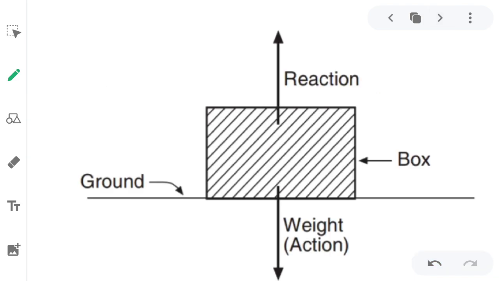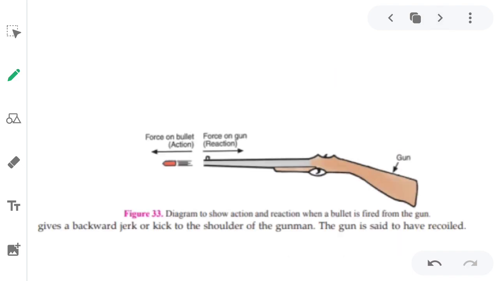In this example you can see a box kept on the floor. The box is applying some force on the floor due to its weight, right? When it applies force on the floor, the floor also applies the same force on the box, which is the reaction, and which is completely opposite to the direction of the force applied by the box on the ground. Here you can see a gun and a bullet.